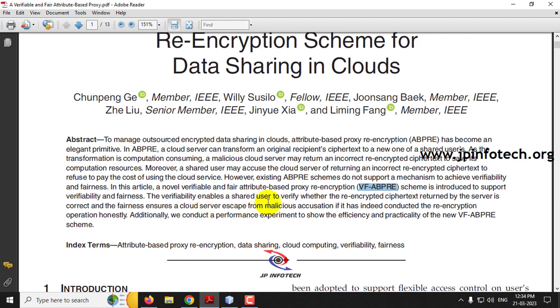Verifiability enables the shared user to verify that the re-encrypted ciphertext returned by the server is the correct data, and fairness assures the cloud server that no malicious acquisition is being done, and that the re-encryption operation is made honestly.